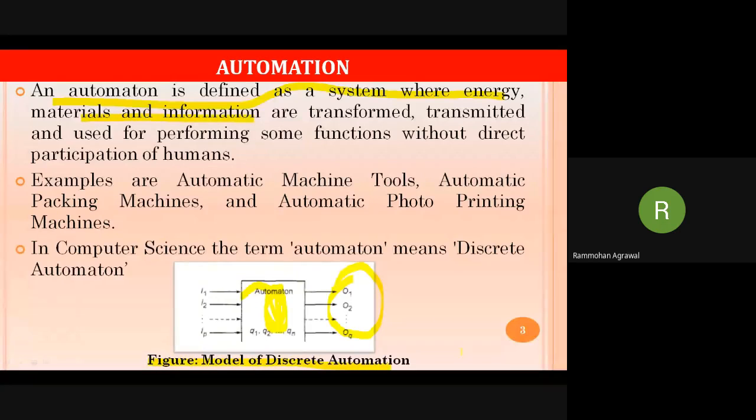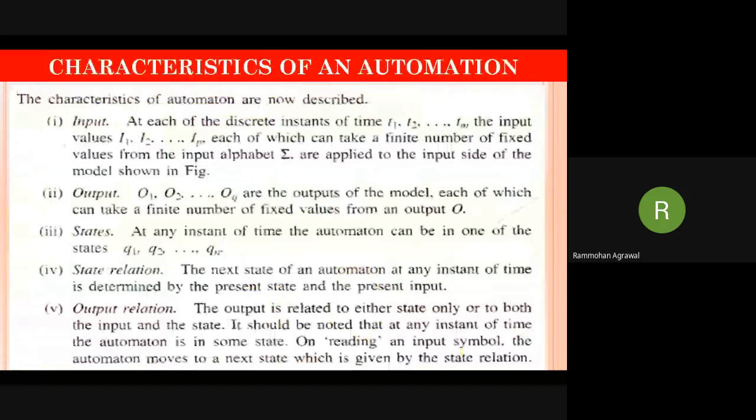Okay. In order to understand simply, the user is giving only input, and the system is performing its calculation internally without any involvement of a human and producing the output for the human. What are the characteristics or various parameters of this automation system which have to be considered?